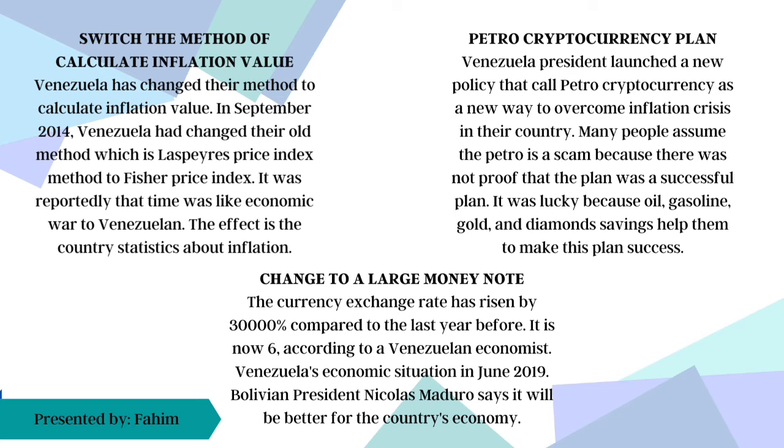The fourth way is the petro-cryptocurrency plan. In December 2017, the Venezuelan President launched a new policy called petro-cryptocurrency as a new way to overcome the inflation crisis in the country. It was lucky because oil, gasoline, and gold and diamond savings helped make this plan succeed. This plan allowed Venezuela to have the power to conduct exclusive laws in the country.